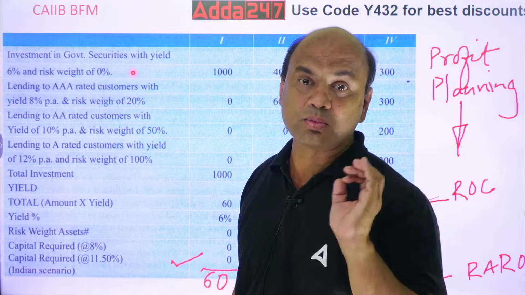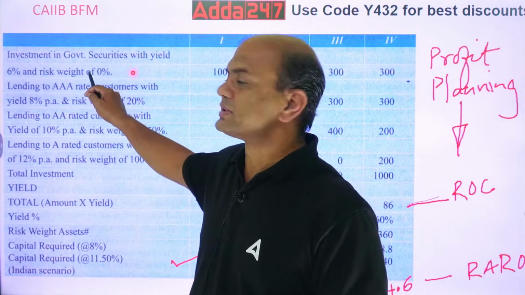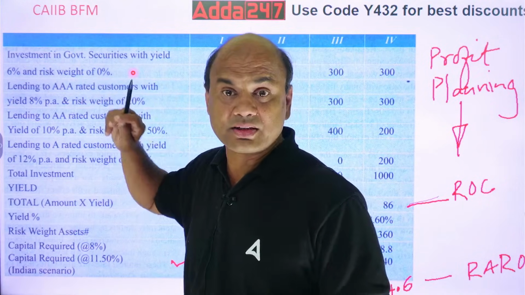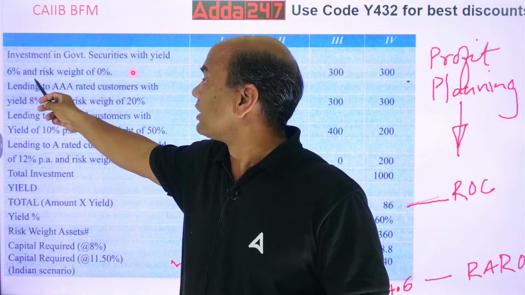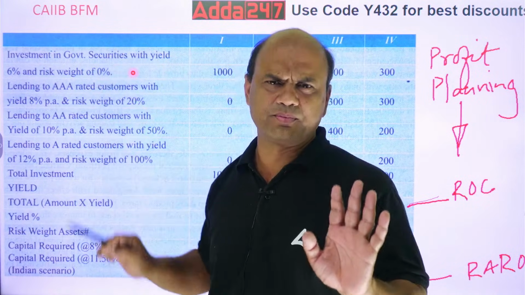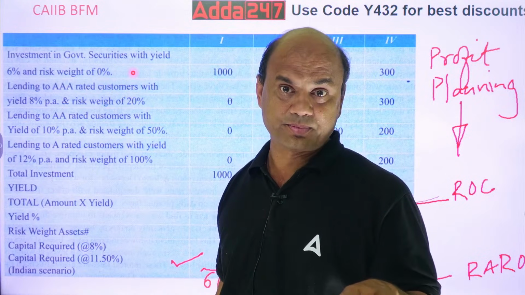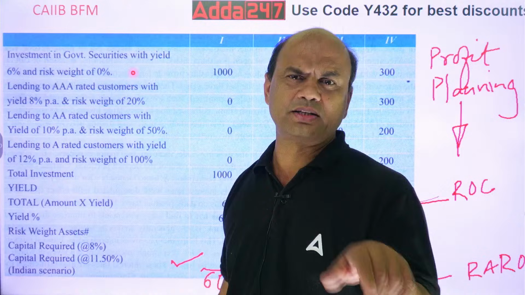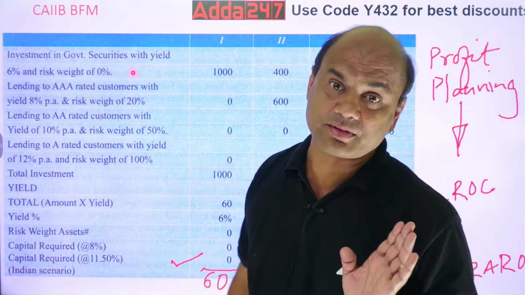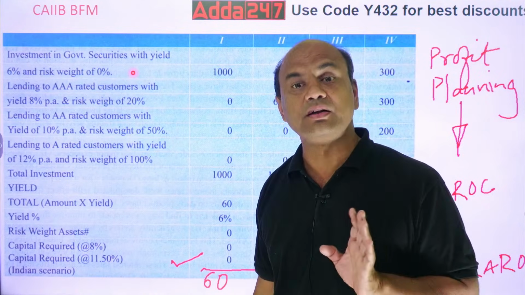Returns are 6%. Returns they will give you, they will mention it's 6%, but risk they will not mention. Risk you have to understand.